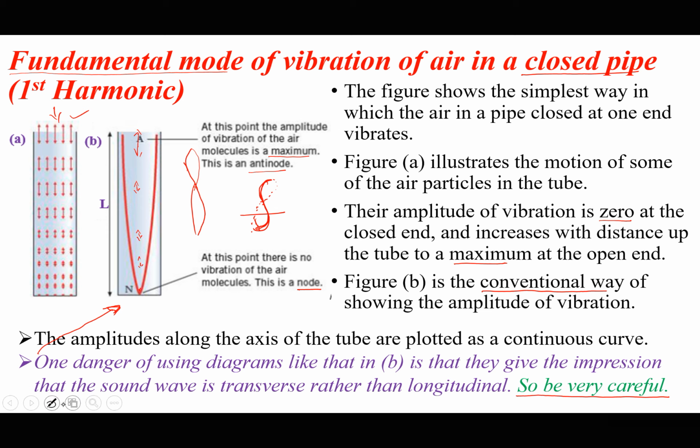I said people would think, when I draw such a diagram and I say the open end amplitude is maximum, that the particles are actually vibrating like this. But like I said, because this is a sound wave which is longitudinal, the particles vibrate parallel to the direction of propagation of the wave energy. If the wave is moving from up to the bottom because wind is blown from the top, then the air particles must also be vibrating parallel to the axis of transmission, not perpendicular to the axis of the pipe.